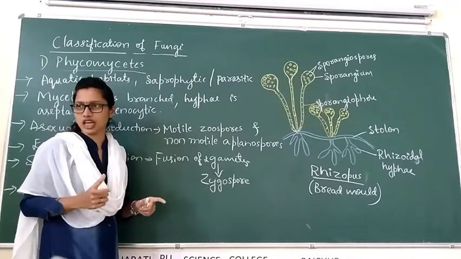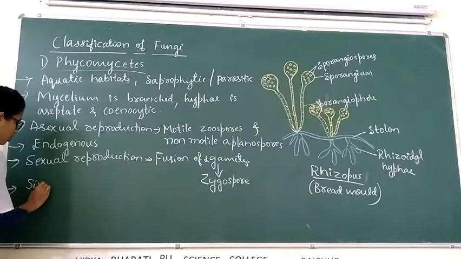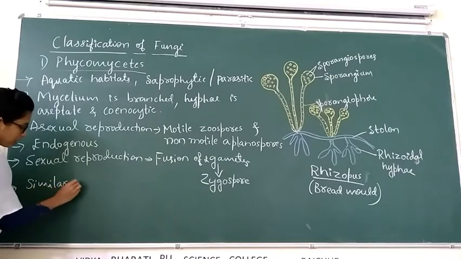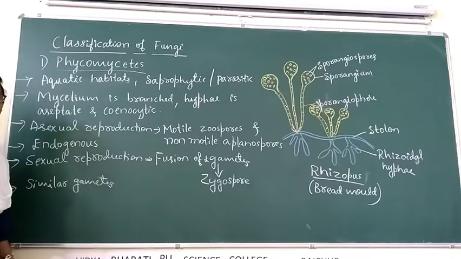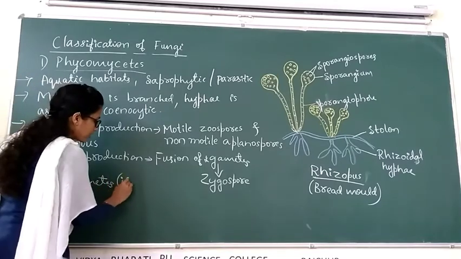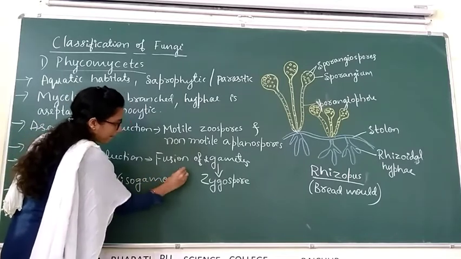Dissimilar means different types. Fusion of two similar types of gametes is called isogamous.